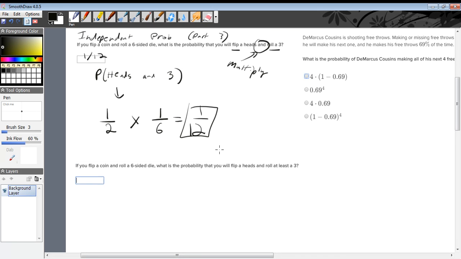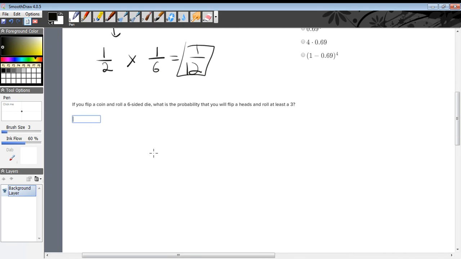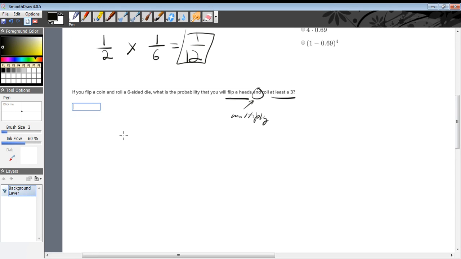One more similar type of problem. If you flip a coin and roll a 6-sided die, what is the probability that you'll flip a heads and roll at least a 3? At least a 3. Okay, so I'm going to draw out all the sides on a die. There are 6 sides: 1, 2, 3, 4, 5, 6. Okay, at least a 3.